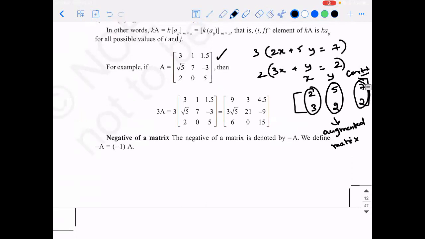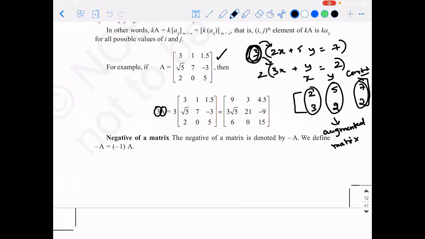So when I say multiplying a given matrix with 3, it means you are multiplying 3 to both these equations. What exactly are you doing? You're increasing the coefficients of x, y, and the constant by a factor of 3. That is why when a matrix is multiplied with a number, all the elements need to be multiplied.